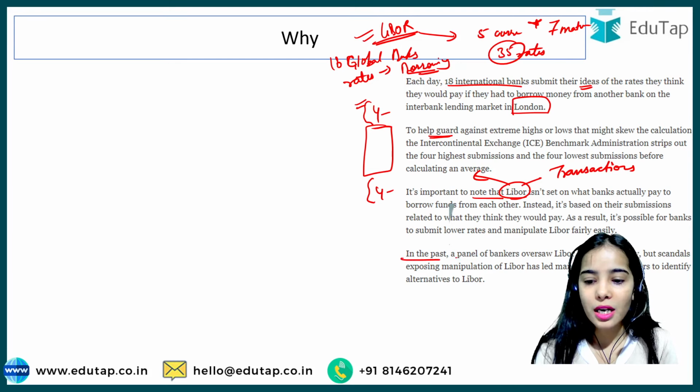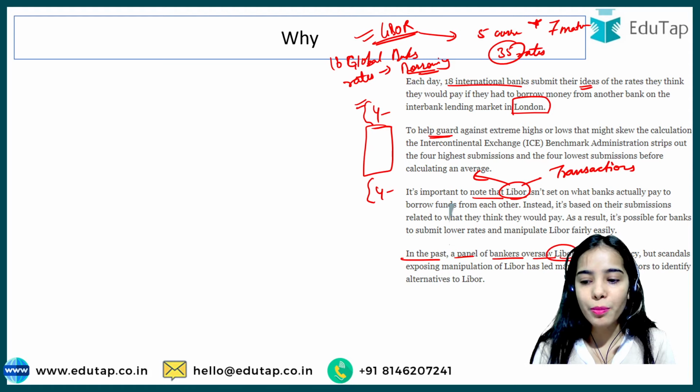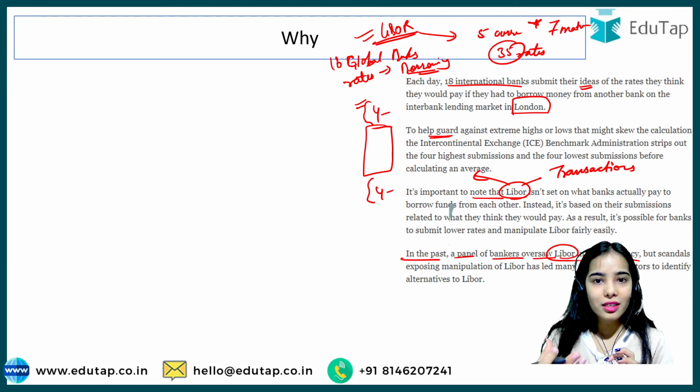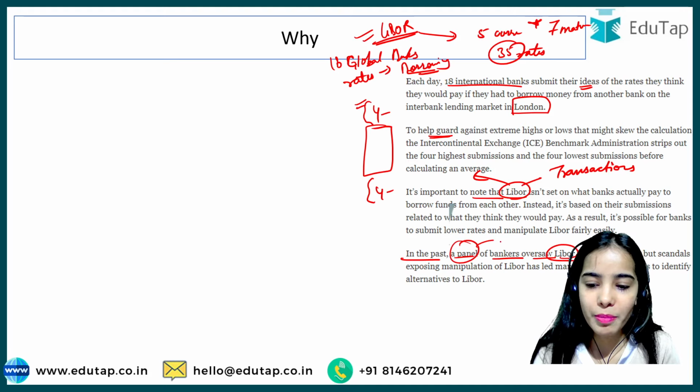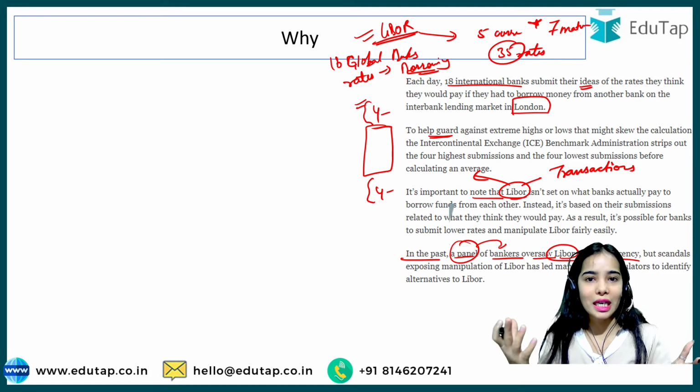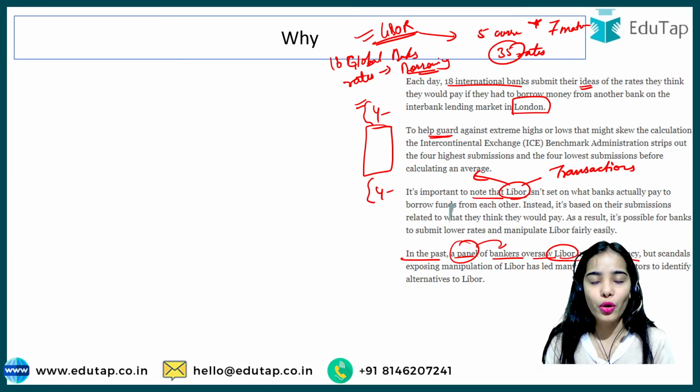In the past, a panel of bankers oversaw Libor in each currency. A panel of 11 to 18 international banks decided the Libor, in a way, because they were giving their ideas of the rate at which they would agree to borrow in the interbank lending market.